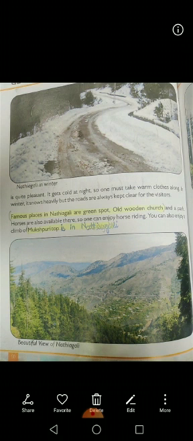And the next is Mukshpuri Top. Mukshpuri Top is in Nathia Gali, right? On this page you have just two lines to learn: the famous places in Nathia Gali are Green Spot and Old Wooden Church, and Mukshpuri Top is in Nathia Gali.